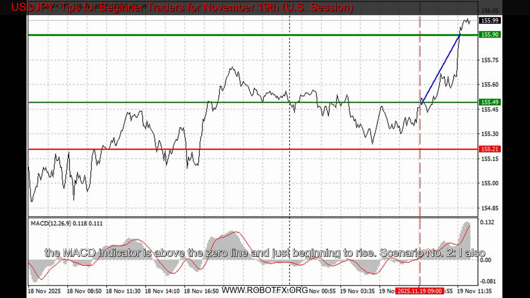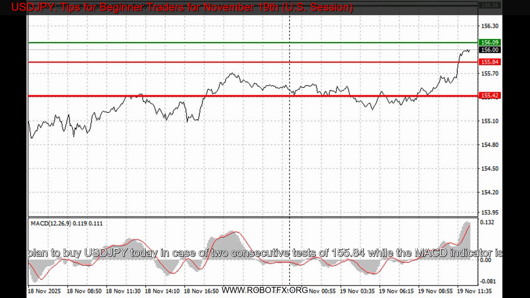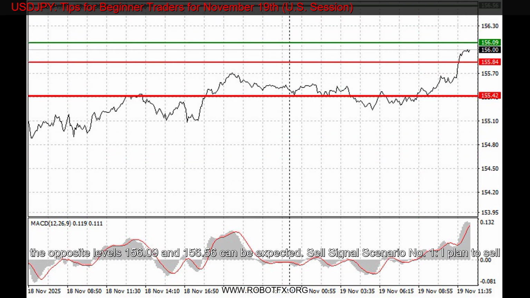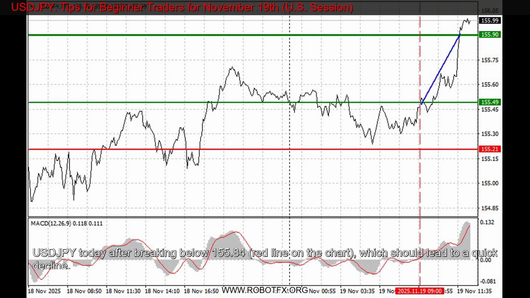Growth can be expected during the continuation of the bullish market. Important: before buying, make sure the MACD indicator is above the zero line and just beginning to rise. Scenario No. 2. I also plan to buy USDJPY today in case of two consecutive tests of 155.84, while the MACD indicator is in the oversold zone. This will limit the pair's downward potential and trigger a reversal upward. Growth toward the opposite levels of 156.09 and 156.56 can be expected.